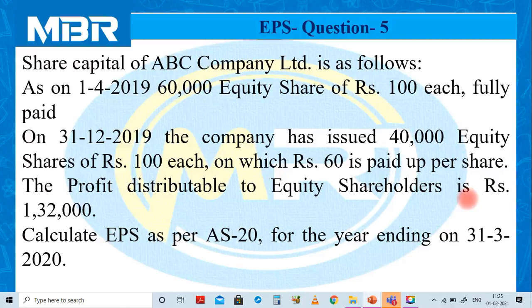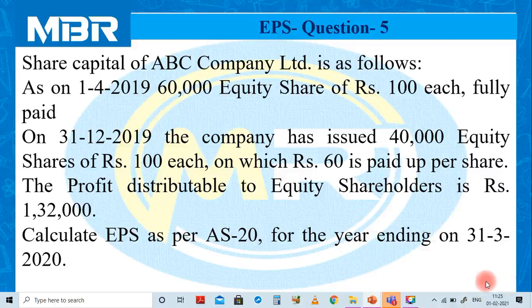So what is special in this question? In this question, information is given along with the date of transaction. So the important aspect of the time element, or you can say time factor, is applicable to the calculation of the weighted average number of equity shares.